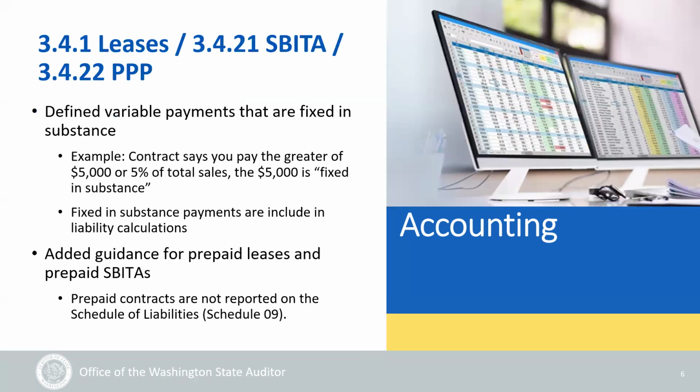We do have some updates to leases, SPIDA, and 3Ps. We have clarified accounting for variable payments that are fixed in substance. For example, you have a contract that says you will pay the greater of $5,000 or 5% of total sales. The $5,000 is fixed in substance, since you know that you will at least pay the $5,000. Fixed in substance payments are included in the liability calculations. So in our example, the $5,000 would be included in the lease liability.